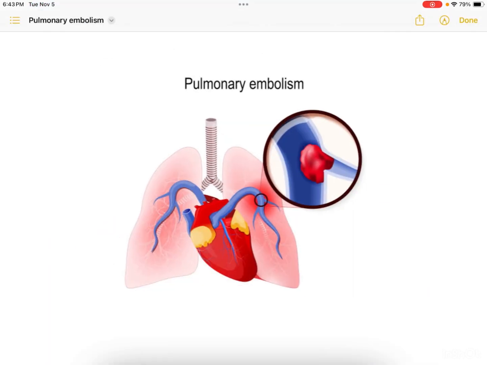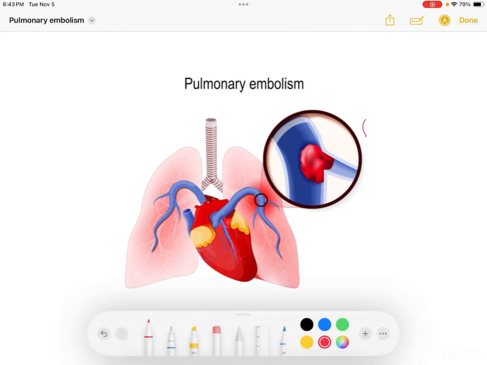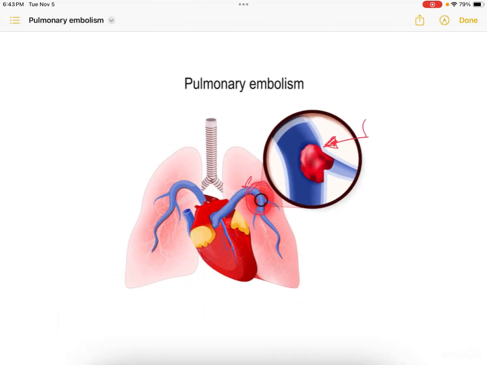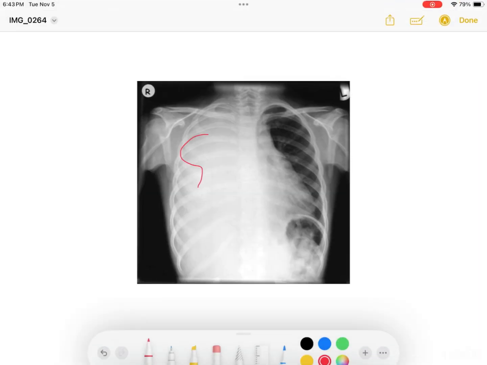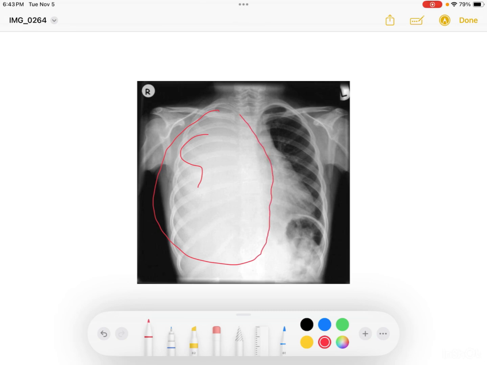Then pulmonary embolism, where there is formation of an embolus in the pulmonary artery. Next there is massive pleural effusion. Massive pleural effusion is full whitening of the right lung. Massive pleural effusion is a respiratory cause of breathlessness.